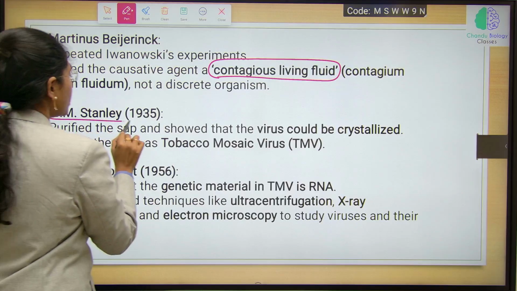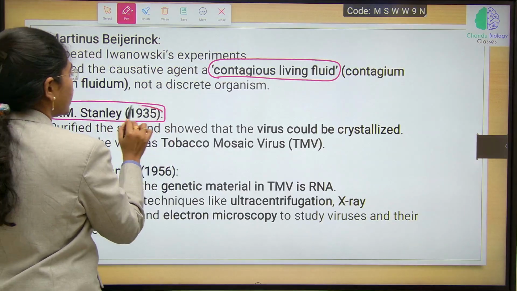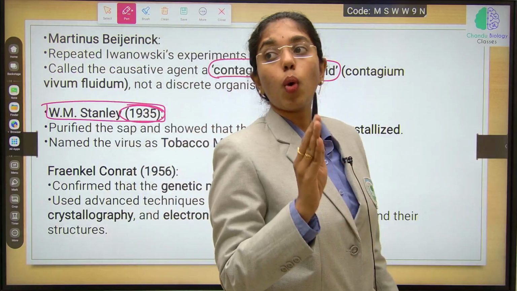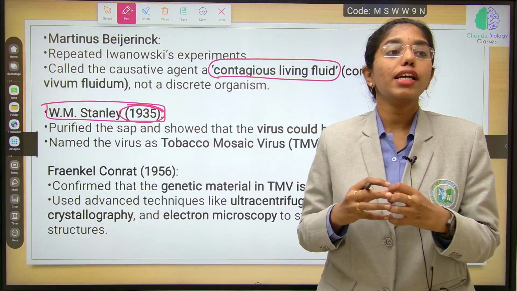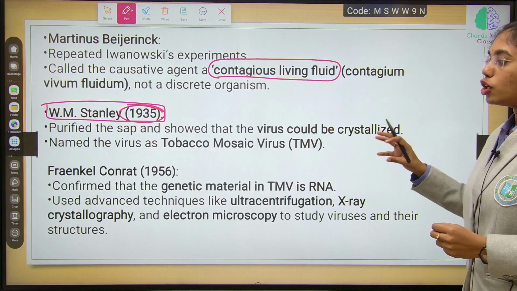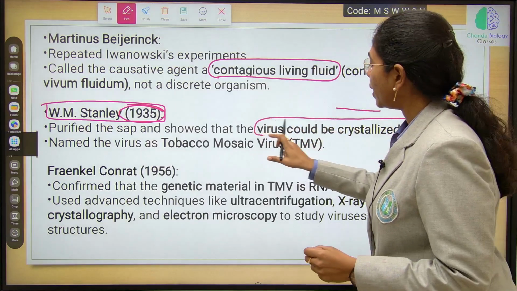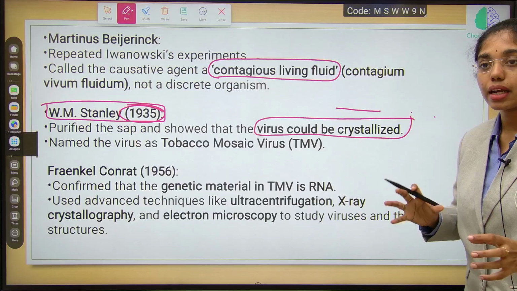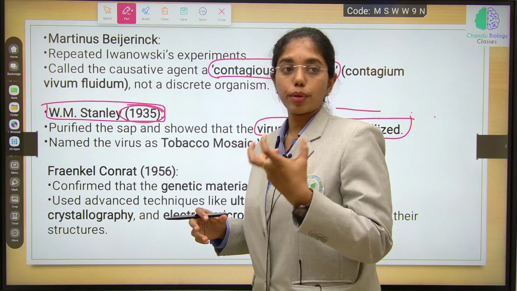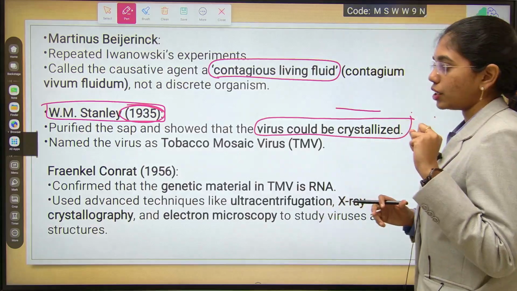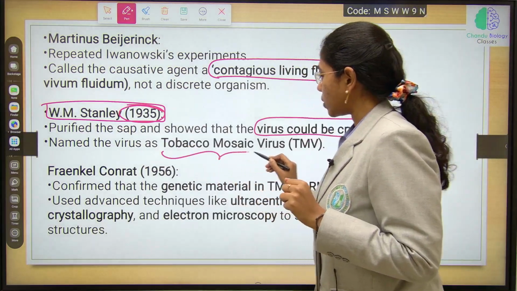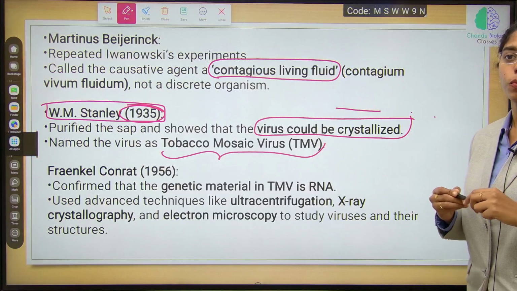Next, the scientist W.M. Stanley in the year 1935. What did he do? He has crystallized the virus particles. He has purified the sap and showed that virus could be crystallized. The protein particles, the protein coat, he has crystallized, and named the virus as tobacco mosaic virus.